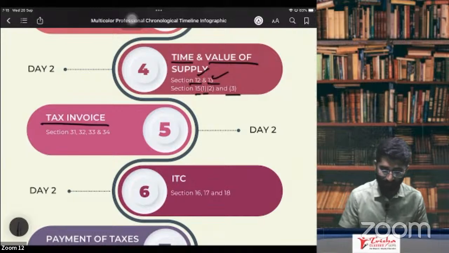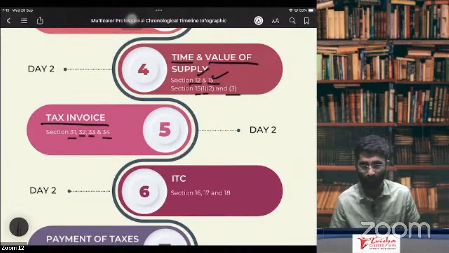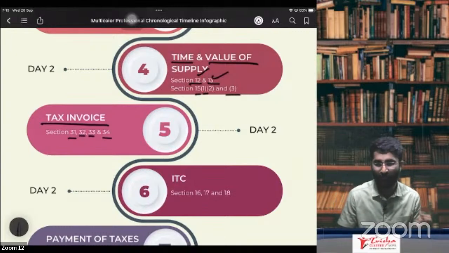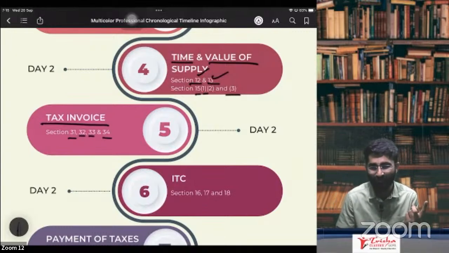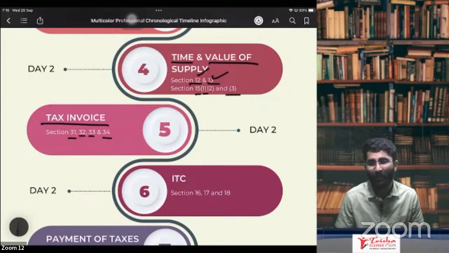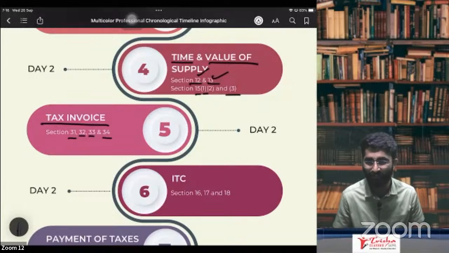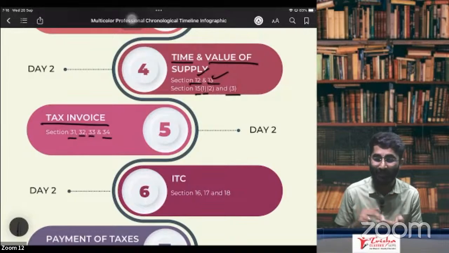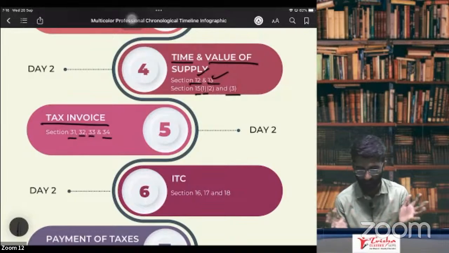So in tax invoice, section number 31, 32, 33 and 34. Section 31 is about what are the rules of tax invoices. 32 is about prohibition. 33 is about whether you can collect more or not, how much you can collect, that we were discussing. Section number 34 is about the debit notes and credit notes. So that we will be discussing.